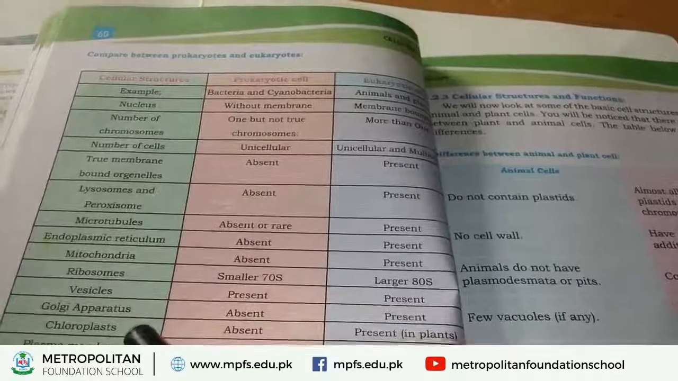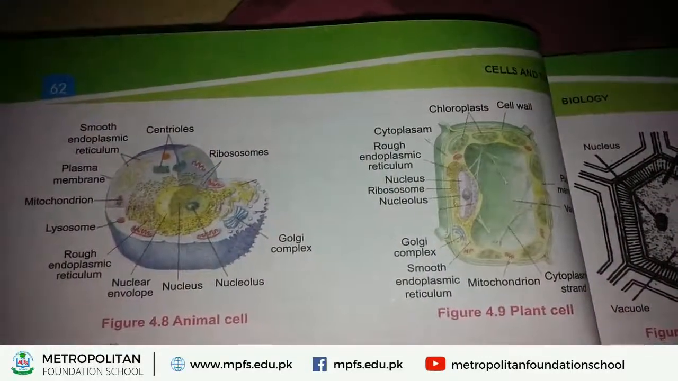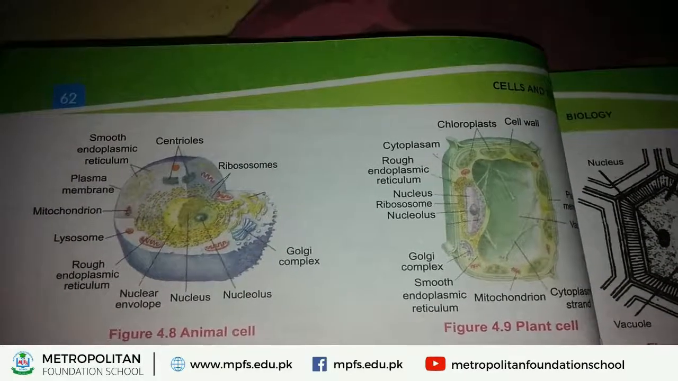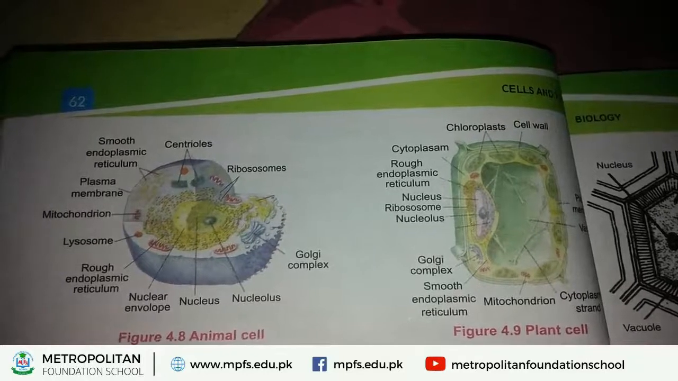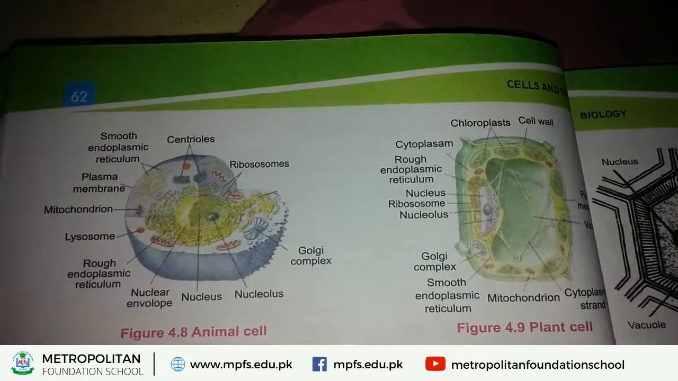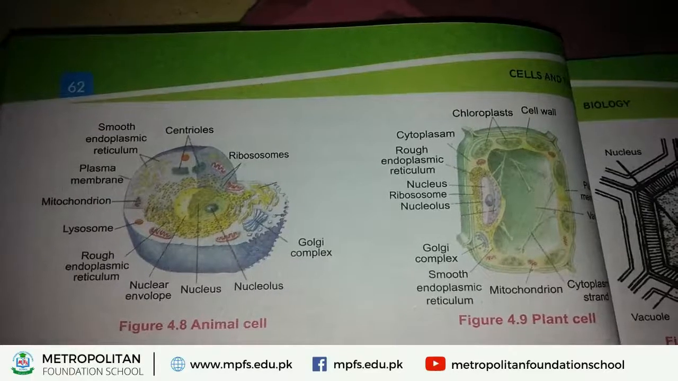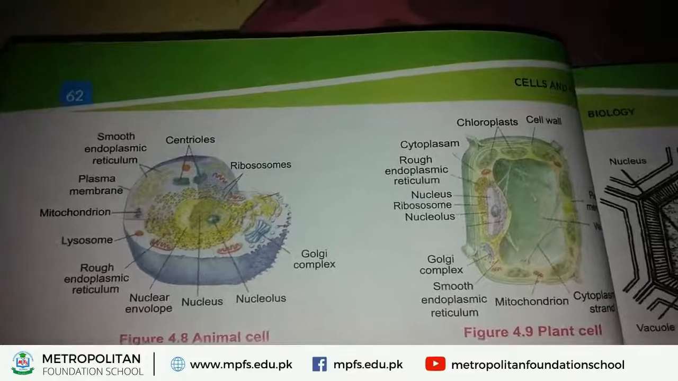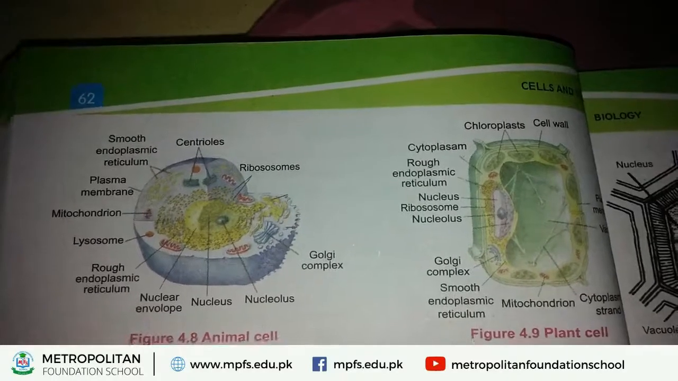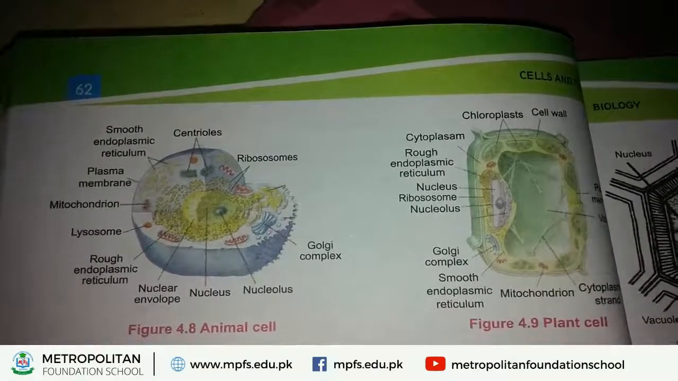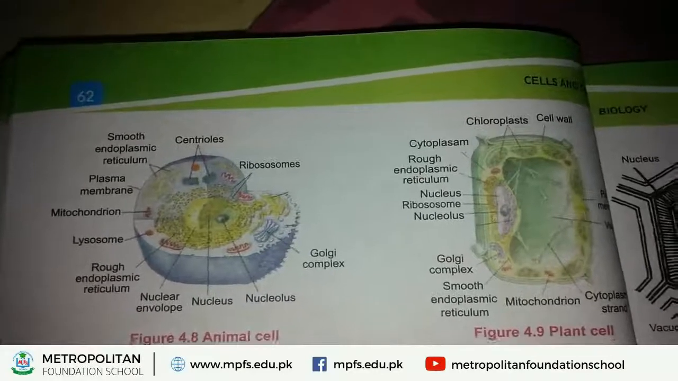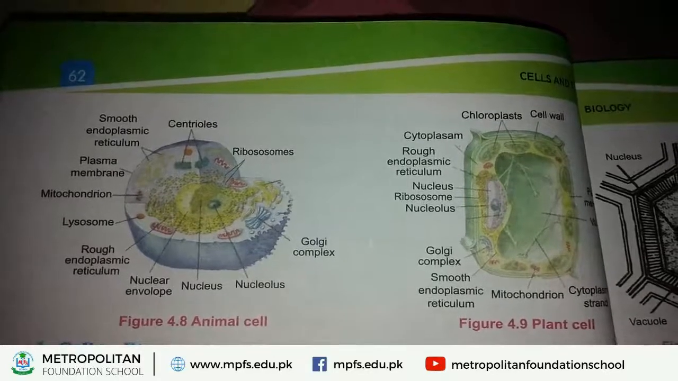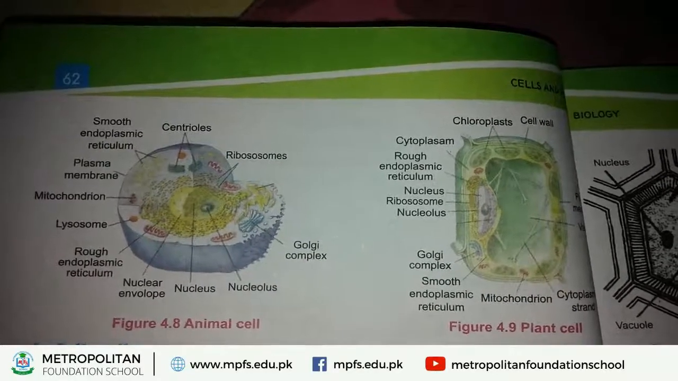Now we discuss another topic of chapter number 4, cell and tissues. The main topic of this chapter is animal cell and plant cell. First of all, we discuss the structure of animal cell. If we study it, an animal cell consists of some basic structures. We discuss these structures one by one. First of all, we show the parts of an animal cell.